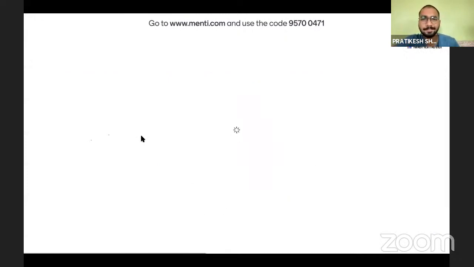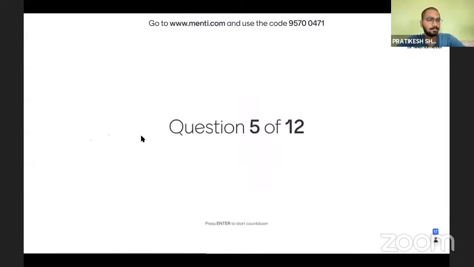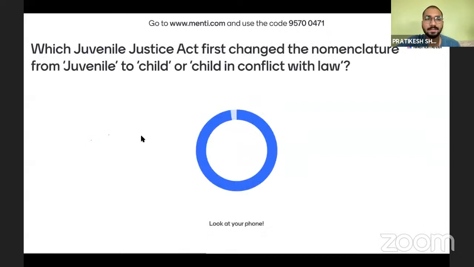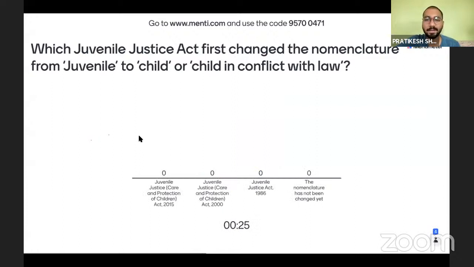Next we have the fifth question. Which Juvenile Justice Act first changed the nomenclature from juvenile to child or child in conflict with law? This is very important, so answer it correctly. Juvenile Justice Act 2015, Juvenile Justice Act 2000, Juvenile Justice Act 1986, or the nomenclature has not been changed yet. So what is true about this?